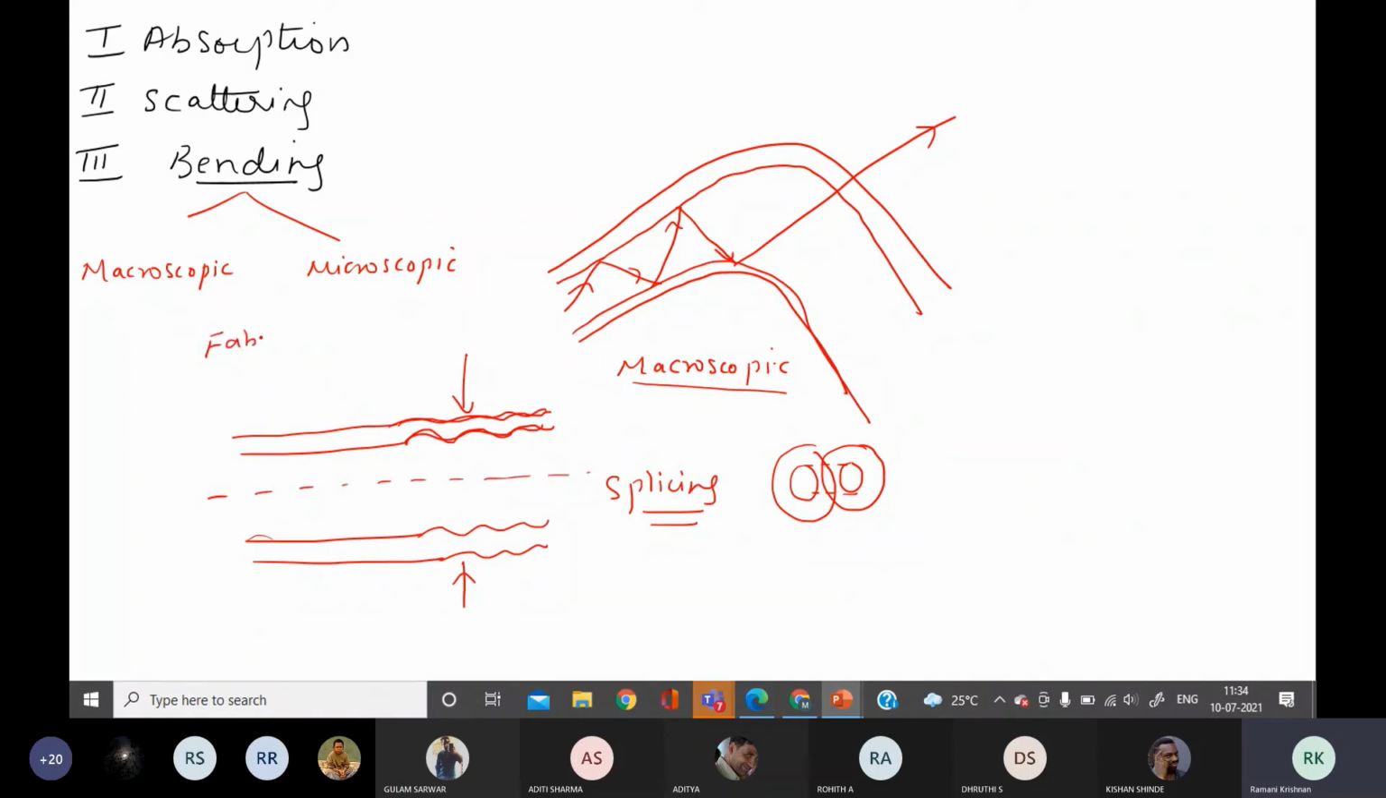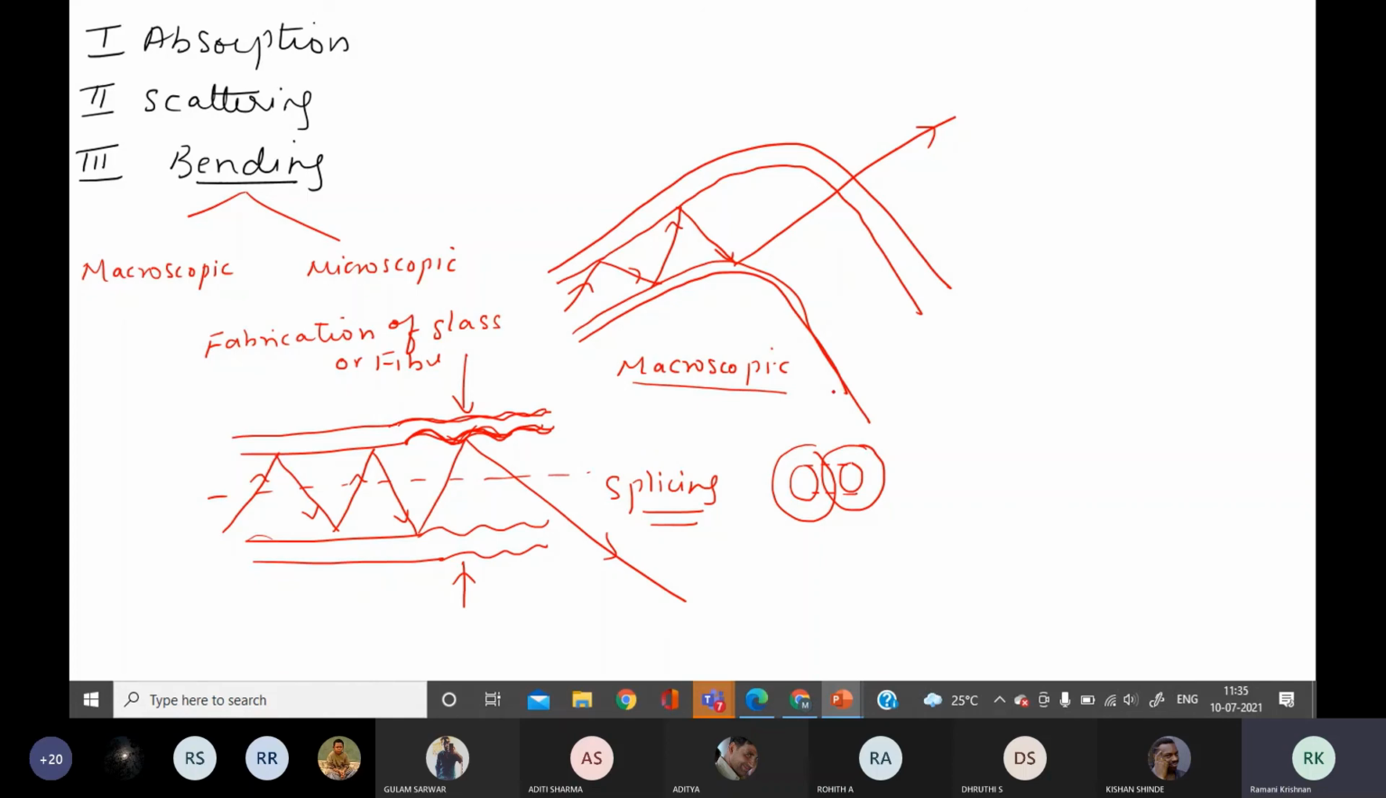Or what will happen during the fabrication of the fiber? Some mistake may happen during the fabrication of glass or fiber, and so it will not be linear. There will be some curved portions. So the light which was undergoing total internal reflection, when it came here, goes out, because the portion here is not linear. So this is loss of signal.